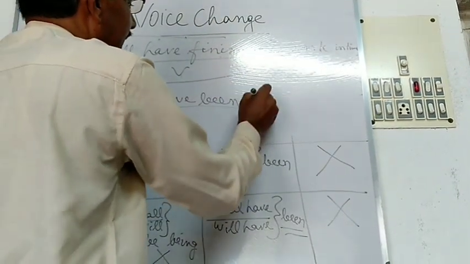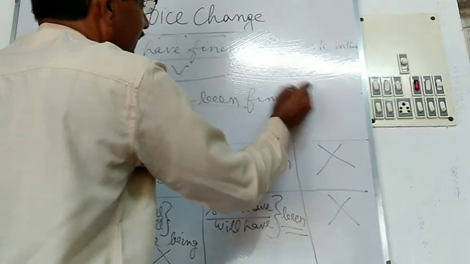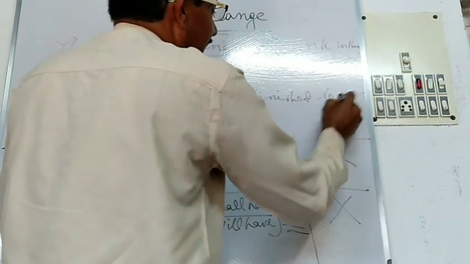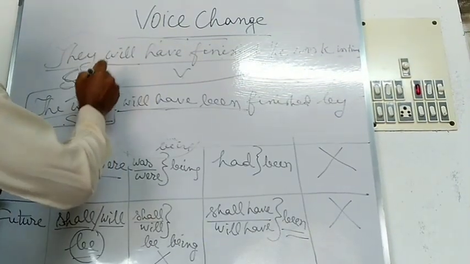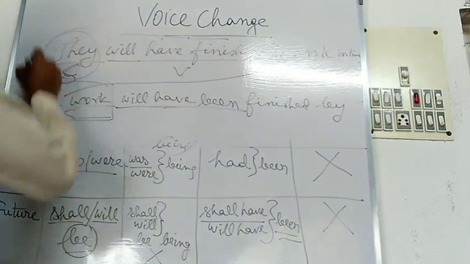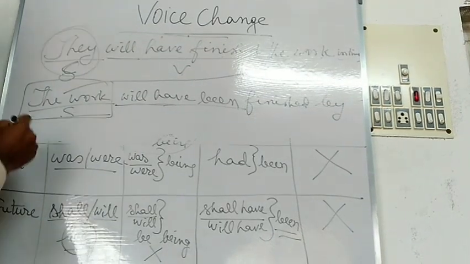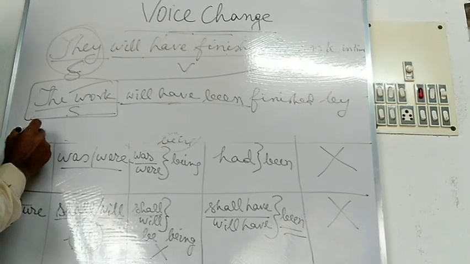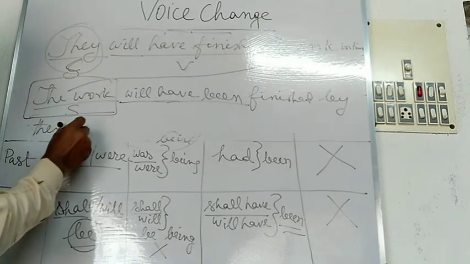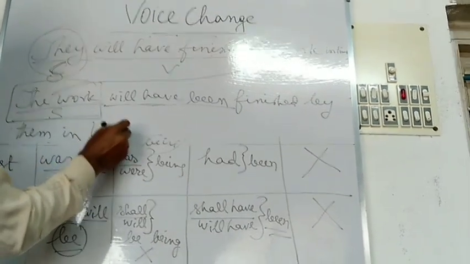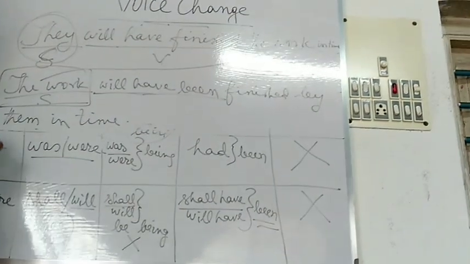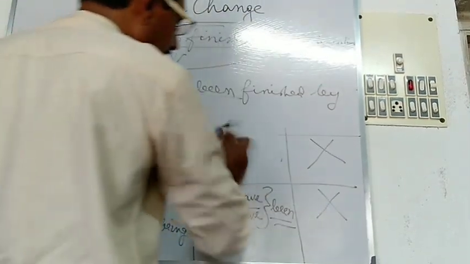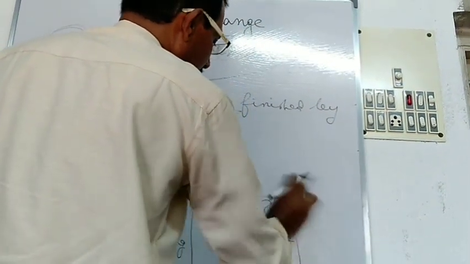Next, finished, F-I-N-I-S-H-E-D. Next, you will have to use a preposition, by. And here, they is the subject in the active sentence. So you will have to convert it into the object in the passive sentence. By them, in time. In this way, you have to change the active sentence into the passive sentence.